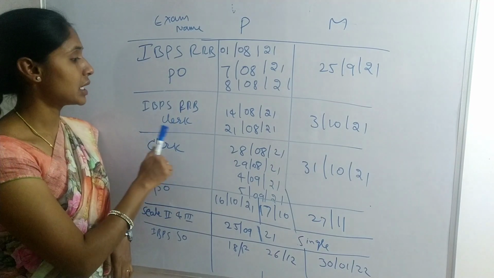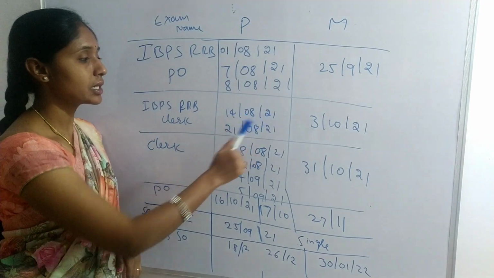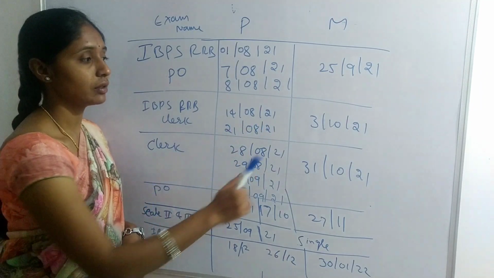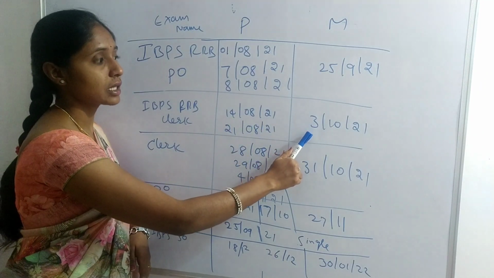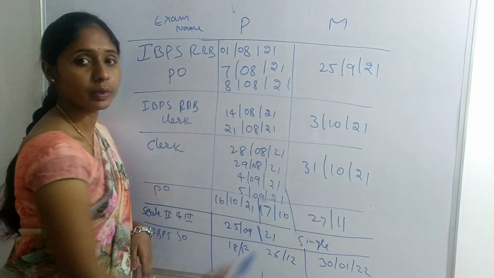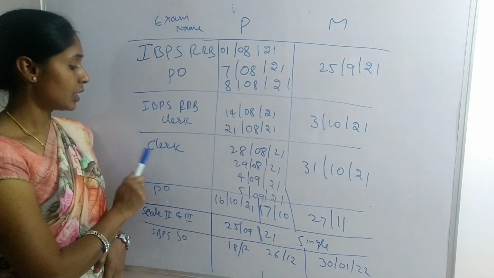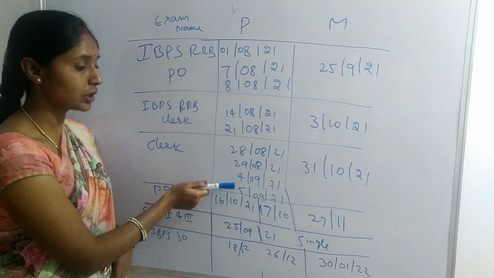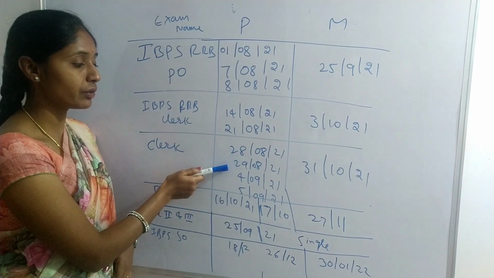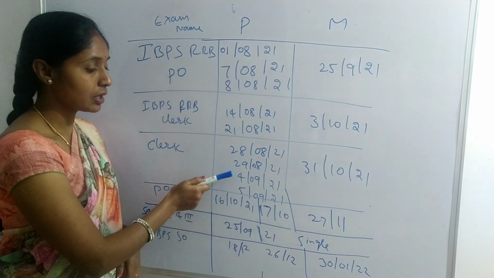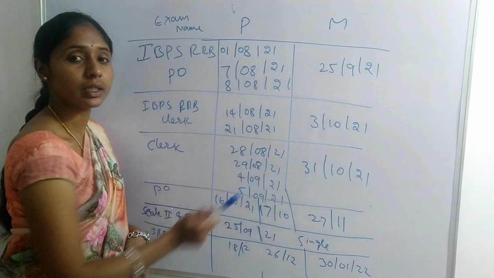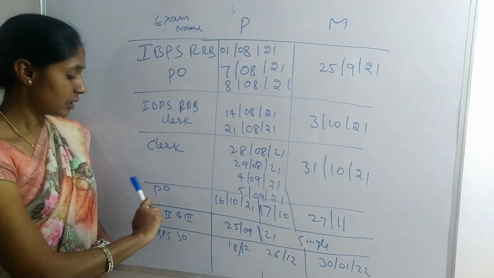IBPS RRB clerk is 14th August 21 and 21st August 21, and mains will be 3rd October. IBPS clerk is 28th, 29th August and 4th, 5th September, and mains will be 31st October.